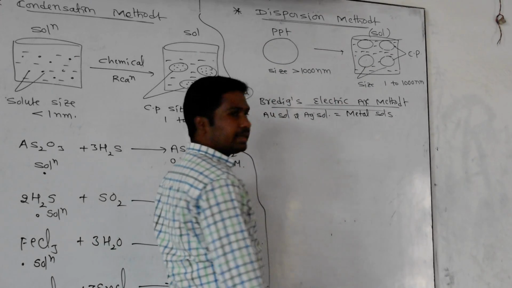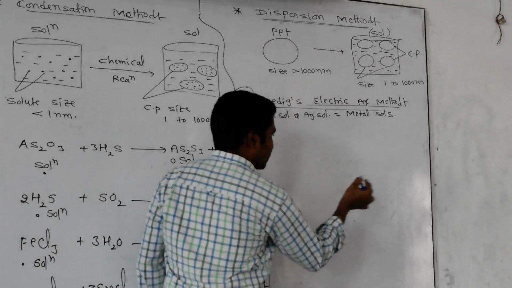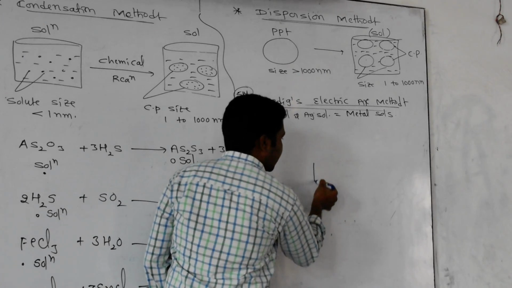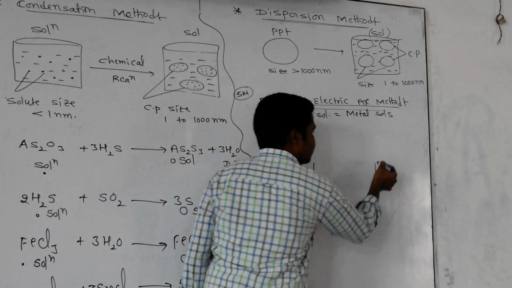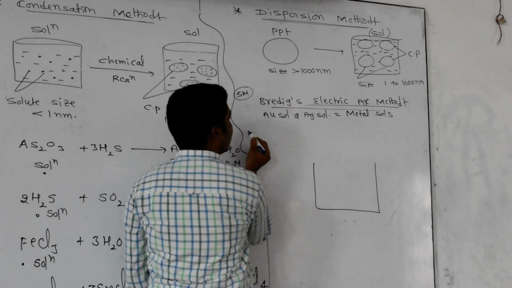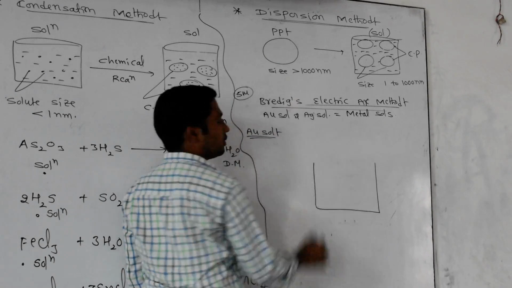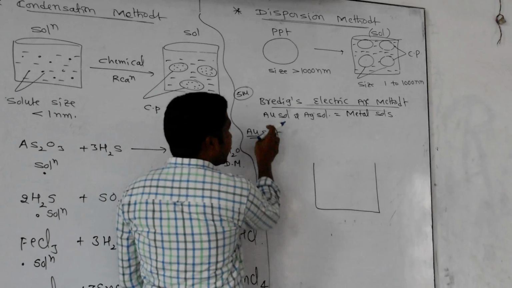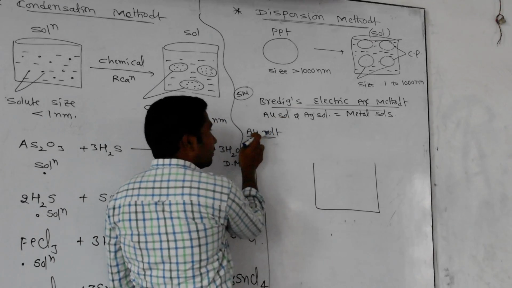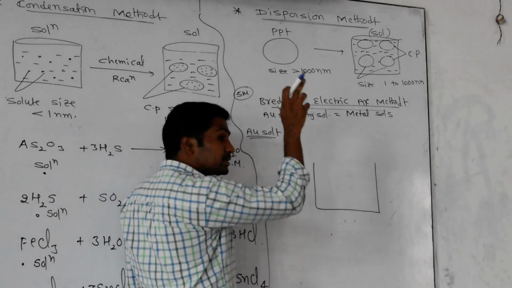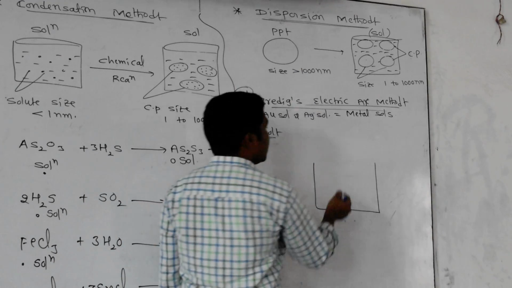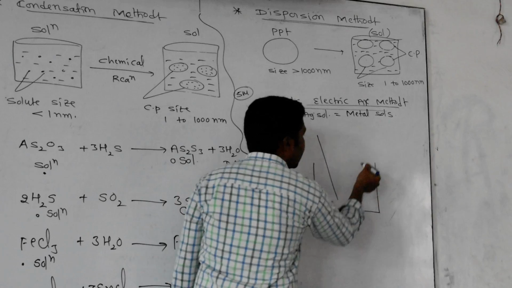Okay, first of all, what is the technique here? First of all, you observe very carefully. I am taking one vessel. For example, I want to prepare the gold sol by using Bredig's electric arc method. Whichever metal sol you want to prepare, those metal rods have to be taken as electrodes.